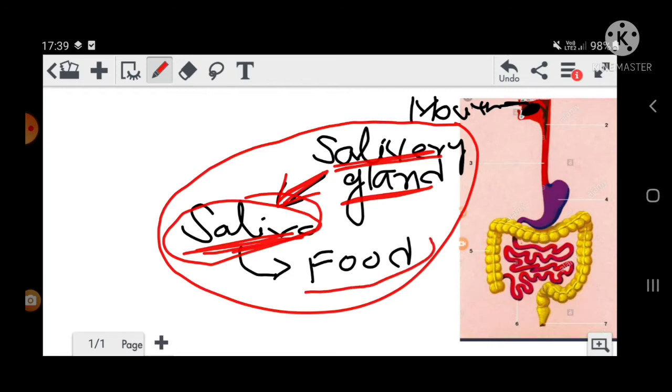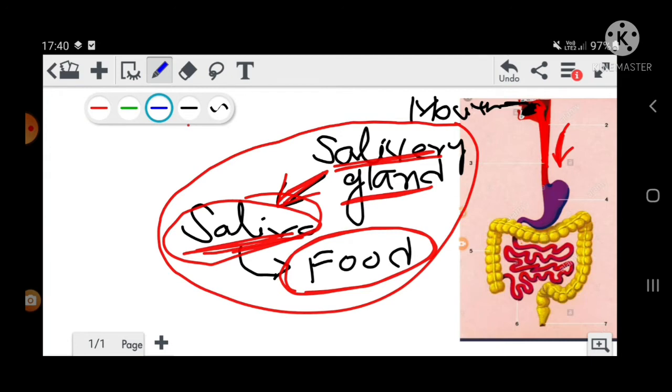Saliva will get mixed into the food in the mouth, and then that food will pass through the esophagus. This is the food pipe. Through the food pipe, it will pass into the what? Into the stomach. Through the food pipe, food will come into the stomach. Here it will come.